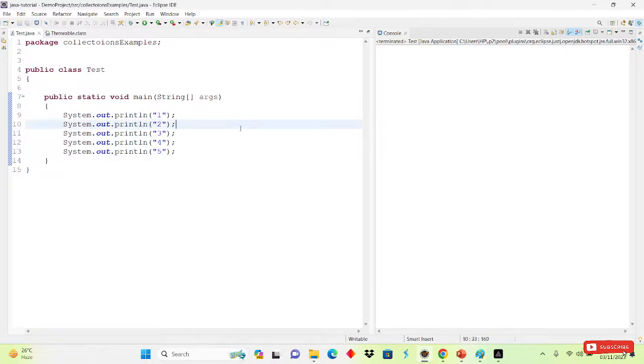If I run this, what will be the output we will get? 1 2 3 4 5, yes, we will get 1 2 3 4 5 on the console. Now if I remove this one and write 100 divided by 50, what will be the output we will get now?